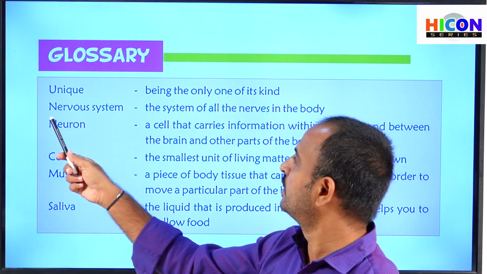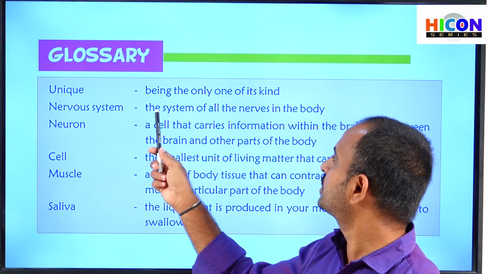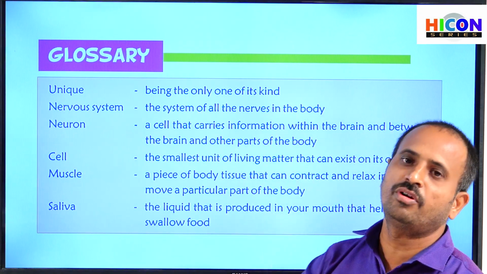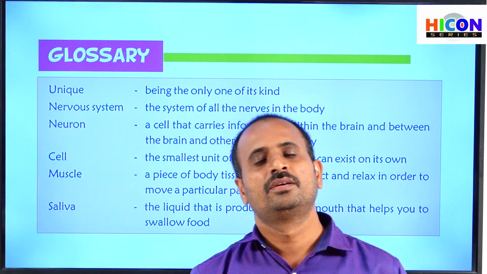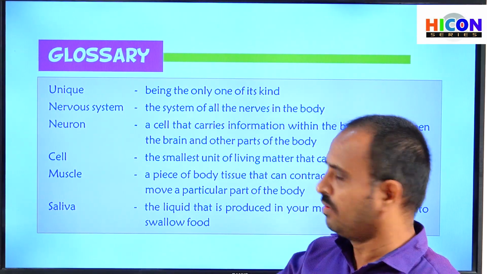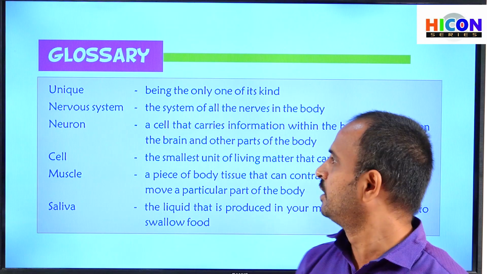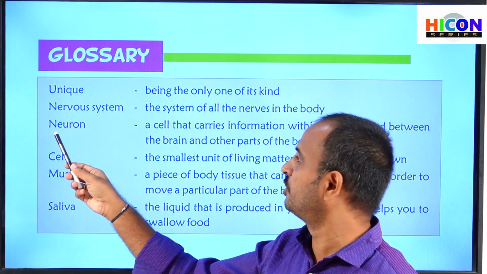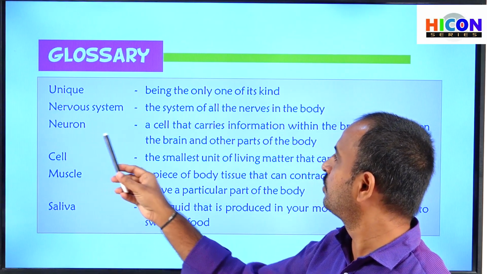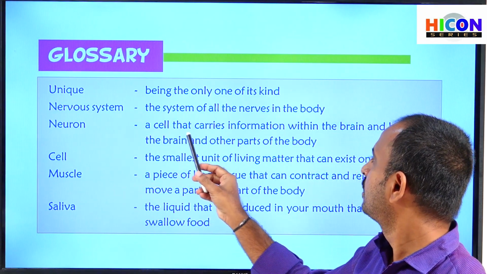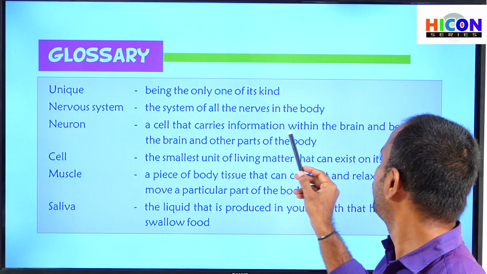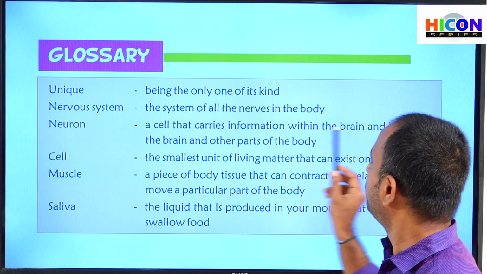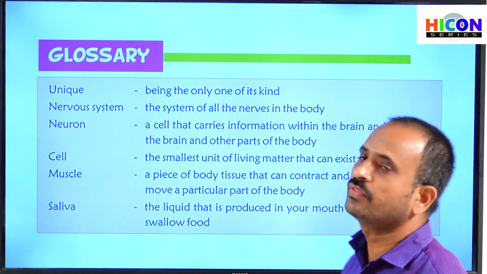The second word is nervous system. The system of all the nerves in the body is called the nervous system. And the third word is neuron. What is a neuron? It is a cell that carries information within the brain and between the brain and other parts of the body.